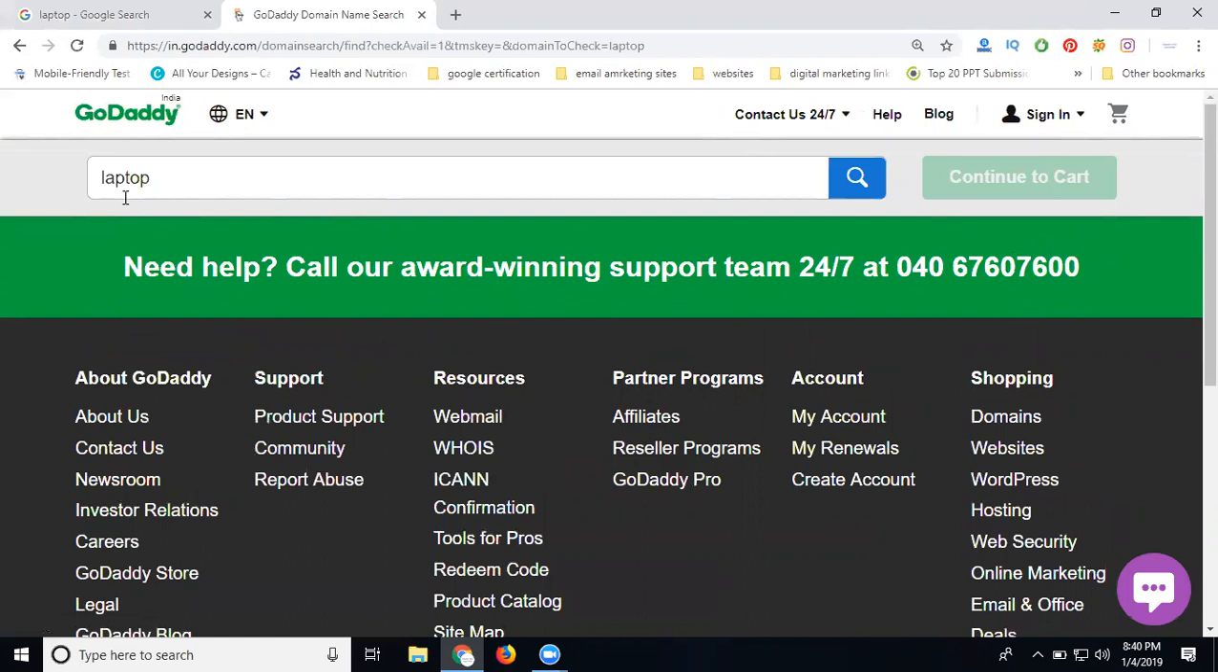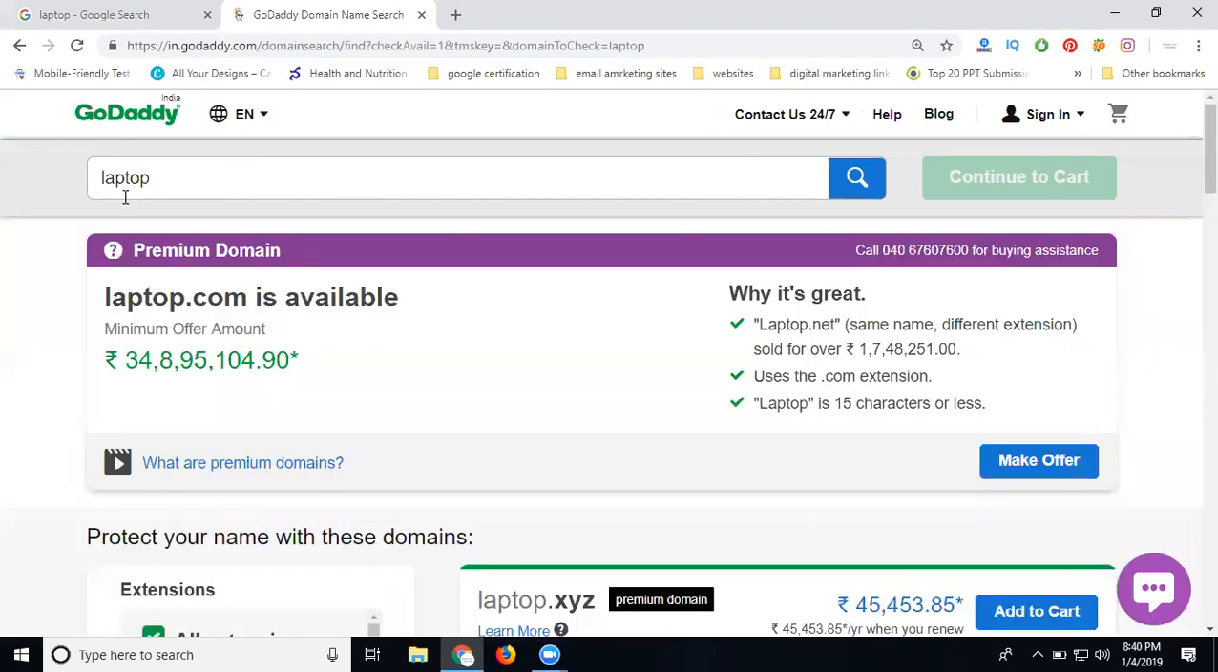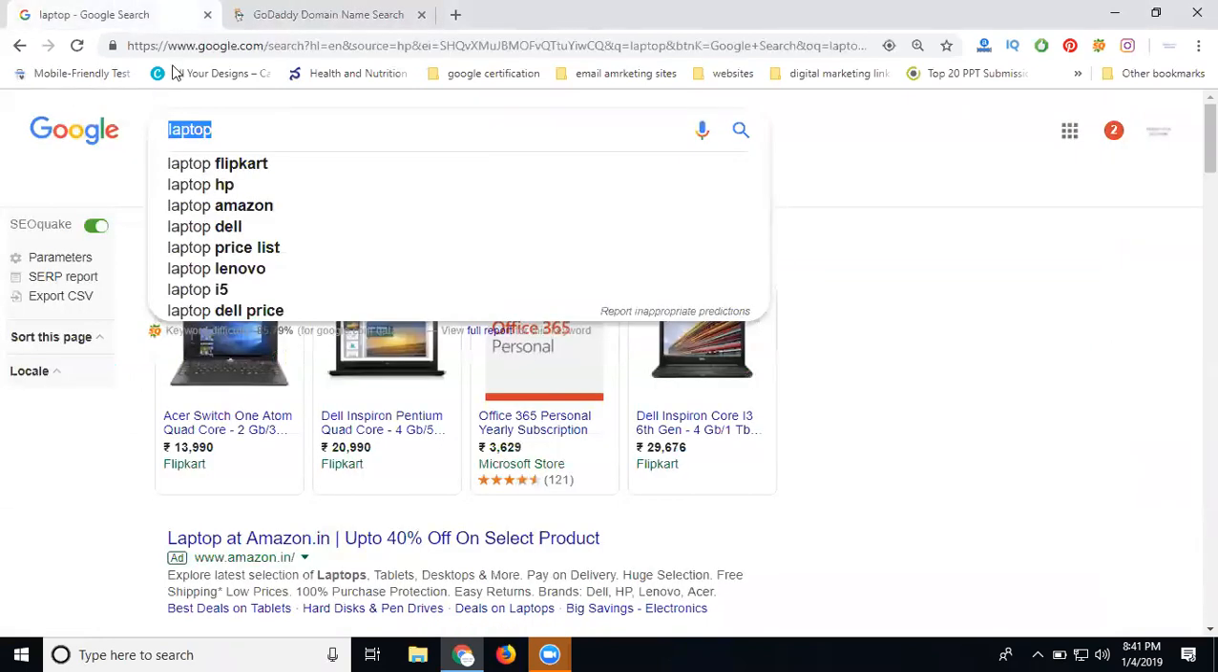Any premium domain starts with 10,000 and goes up to crores. You can see the price. The total will be 3 crores 48 lakhs 95,000. So how much is the price? 3 crores. So with the same name, I'm changing it by a small difference.